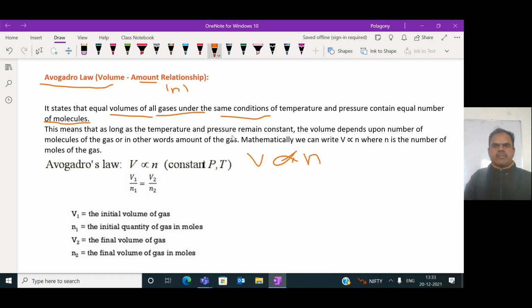This means that as long as the temperature and pressure remain constant, the volume depends upon the number of molecules, in other words the amount of gas. Mathematically, volume is directly proportional to N, the number of moles of the gas. So V is directly proportional to N. If you take out the proportionality constant, then V is equal to K into N, where V upon N equals K.